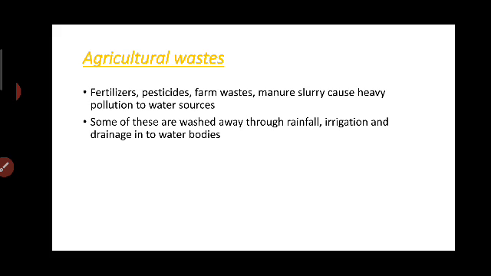So, in this session, we have to learn about the causes of water pollution, among them agricultural wastes. We know what is used in agricultural fields. Farmers use fertilizers, pesticides, insecticides, and maintain their farms in such ways. By these wastes, water will become polluted. That's why agricultural activities are a cause of pollution.